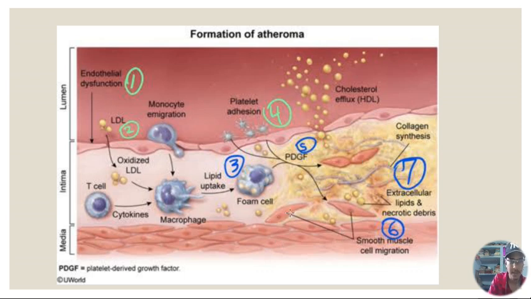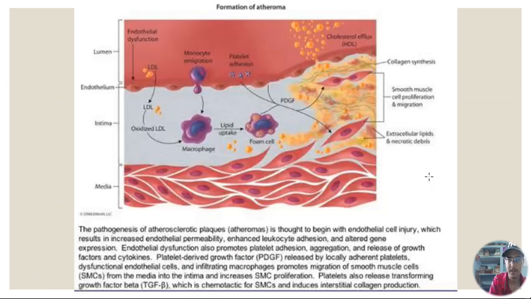You can see over here. So this is the smooth muscles, and this PDGF starts its migration towards the intima over here. You can see, and because of that, extracellular lipid and necrotic debris are present. We will see about it again.